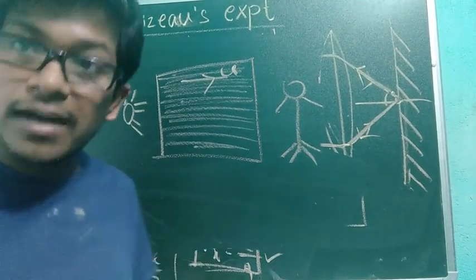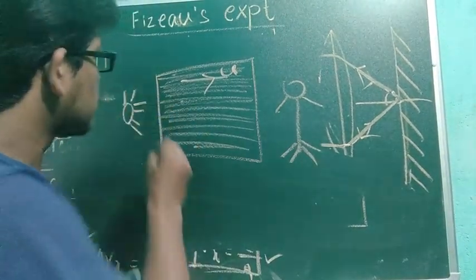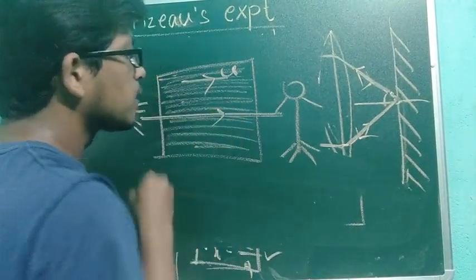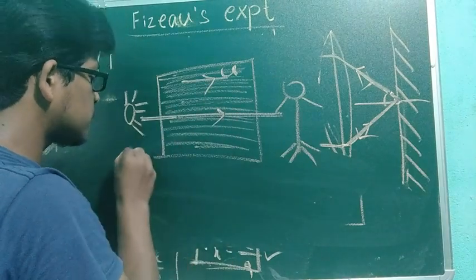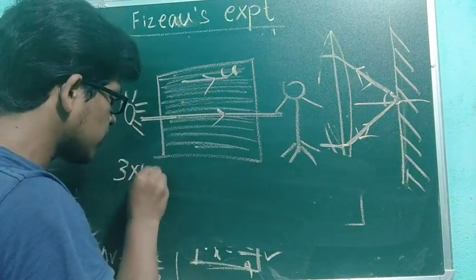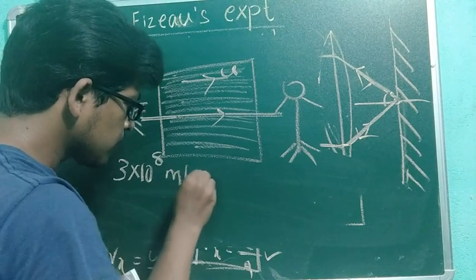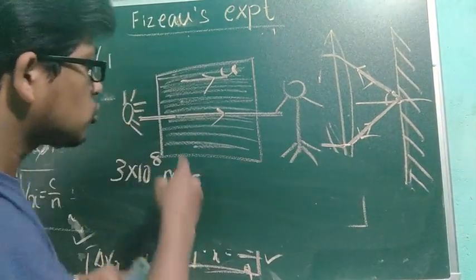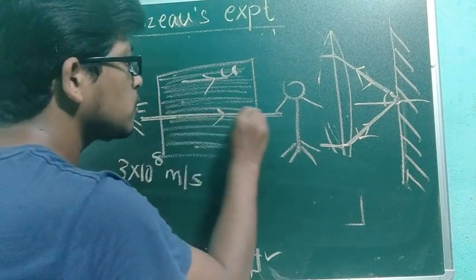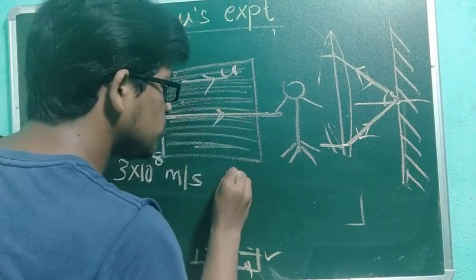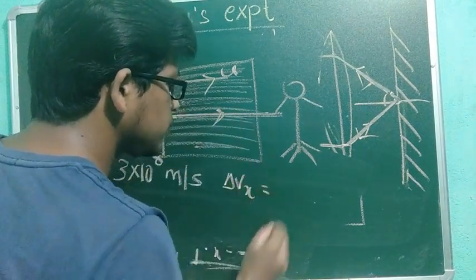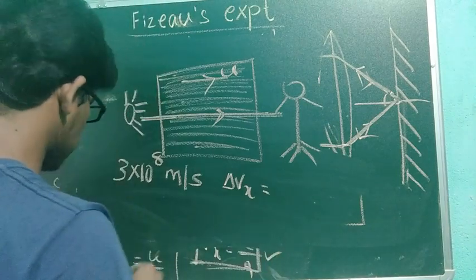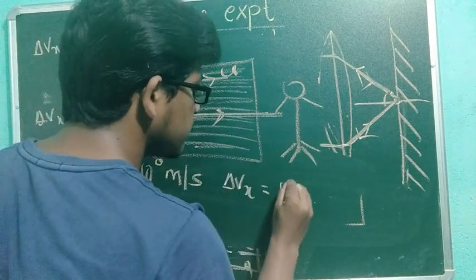When the medium is constant, the light is going at 3 into 10 to the power 8 meter per second. Now I will change the medium, suppose I rotate the medium. How much will the velocity of light be? There will be a change of velocity of light. How much is that? That will be your u by 2.